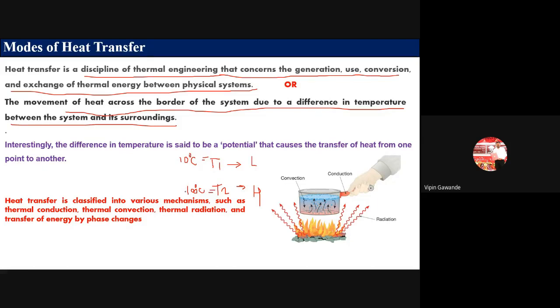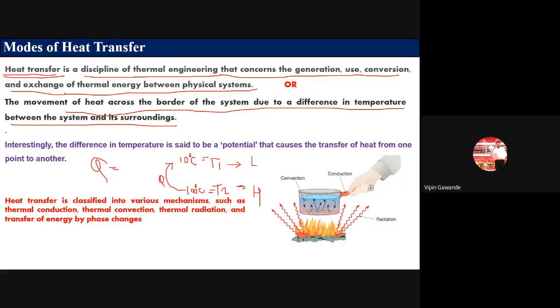So heat will get transferred, and the heat always gets transferred from higher temperature to lower temperature. We call this a heat transfer, and it is denoted with Q.